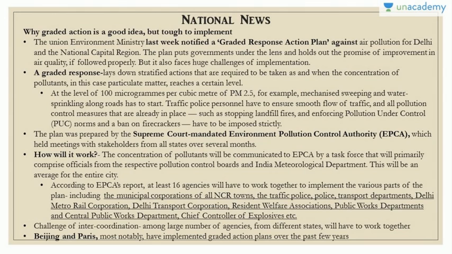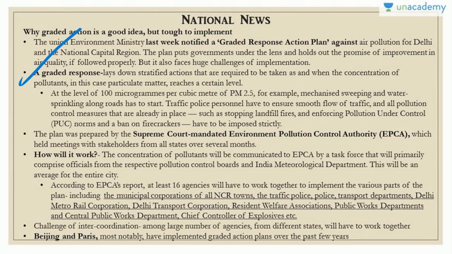So the Union Environment Ministry actually notified this graded response action plan against the air pollution for Delhi and the National Capital Region. If you have been following the news lately, you are aware that the problem of air pollution is getting worse in Delhi and NCR areas due to a lot of issues, burning of paddy straw from the neighboring states, and there are obviously issues of the power plants not following the guidelines of the Central Pollution Control Board. So basically, this plan puts the government under the lens and holds out the promise of improvement in air quality. So what is this graded response?